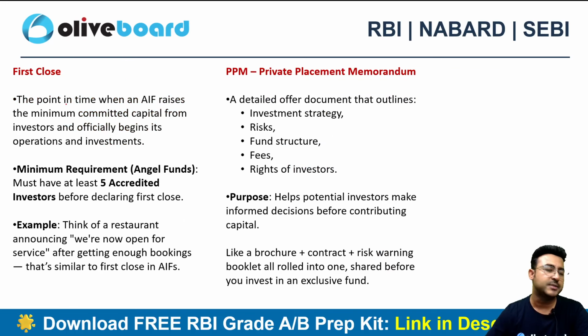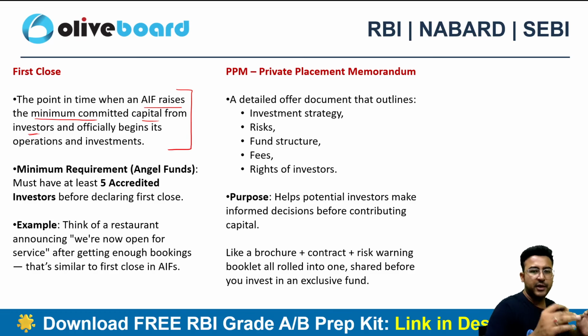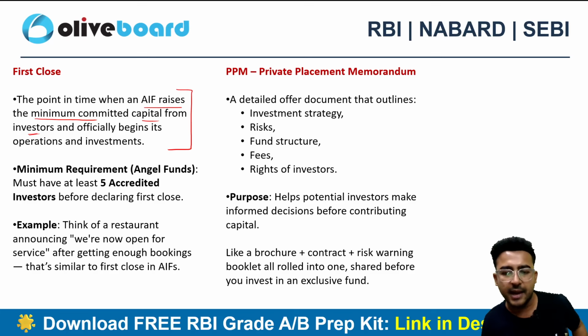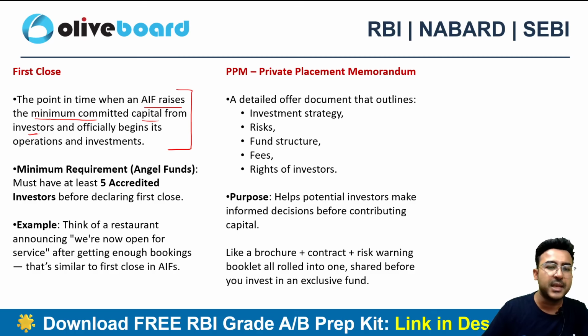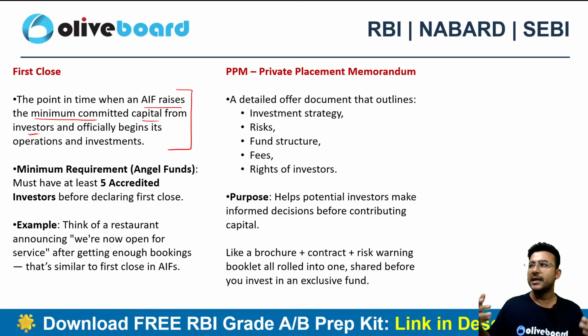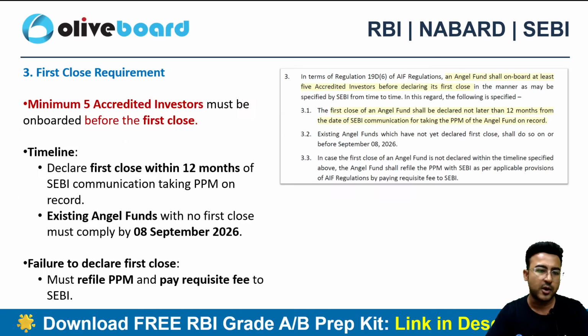So it's basically a point in time where the AIF raises the minimum committed capital from the investor, right? I'm just reading the stated definition here. Let's suppose an AIF needs to raise 20 crore, say for example. What is the first closure? The date when I'm able to achieve the landmark of 20 crore, right? If the AIF is able to raise the bare minimum committed capital, then that is called the first closure, right?